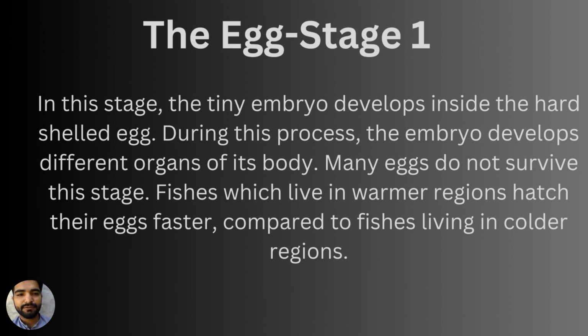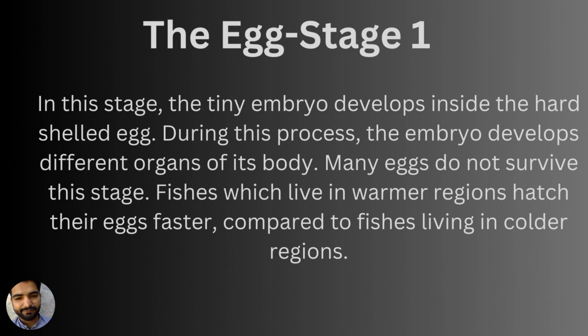During this process, the embryo develops different organs of its body. Means to say the organ formation starts in the egg stage. Many eggs do not survive this stage. Fishes which live in warmer regions hatch their eggs faster as compared to those fishes which live in cold water or cold regions. The reason is that due to warmer regions, they reach their maturity stage earlier.